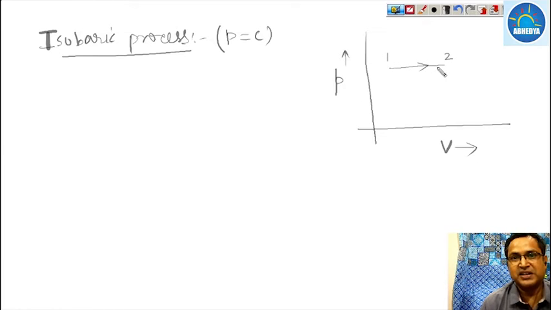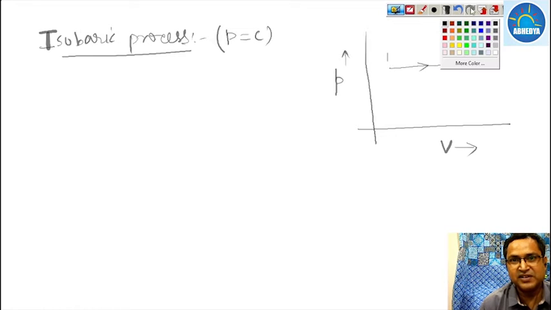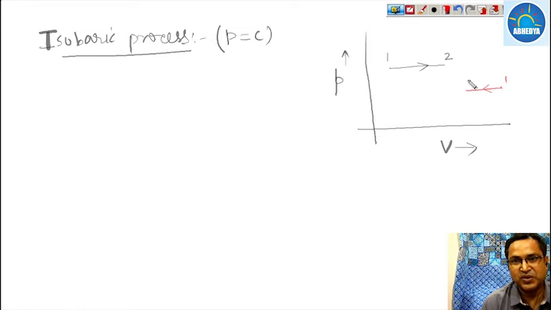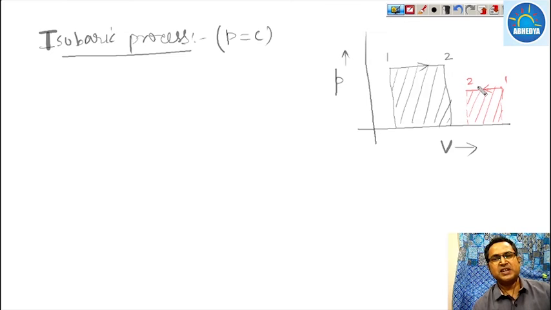This is nothing but expansion. Or we can take that the system moves from state 1 to state 2 in another diagram, 1 to 2. This is nothing but compression. When it is compression, this is the area, this is the work done, and when it is expansion, obviously this must be the area. So this is the expansion work, this is the compression work. It can be expansion, it can be compression, that all depends.